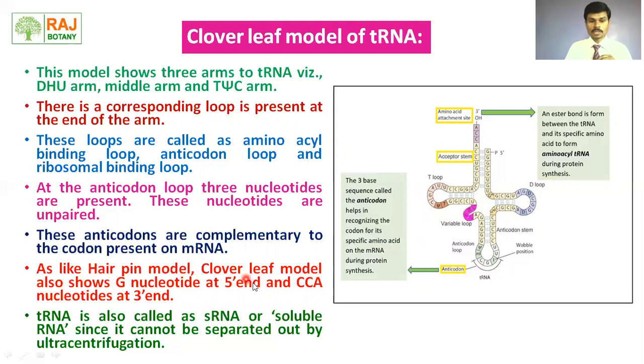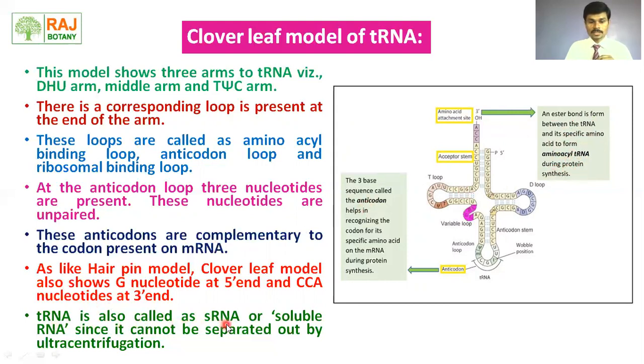Like the hairpin model, the cloverleaf model also shows a G nucleotide at the 5' end. Here is the 5' end of this cloverleaf model tRNA, and we can see guanine there. Guanine is present at the 5' end, and at the 3' end, which is also called the CCA end, a hydroxyl group is present. An ester bond is formed between the tRNA and its specific amino acid to form amino acyl tRNA during protein synthesis.